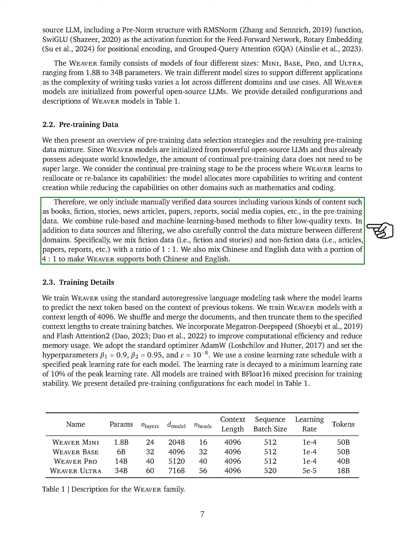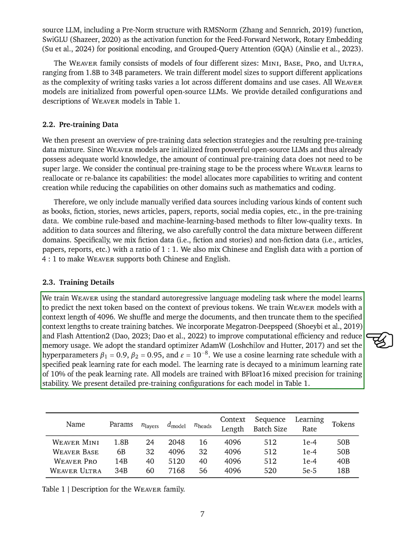When it came to training the WEAVER models, we used a standard autoregressive language modeling approach, where the models learn to predict the next word based on the context of the preceding words. We trained the models with a context length of 4096, shuffling and merging documents before truncating them to create training batches. To enhance computational efficiency and reduce memory usage, we incorporated technologies like Megatron, DeepSpeed, and Flash Attention.